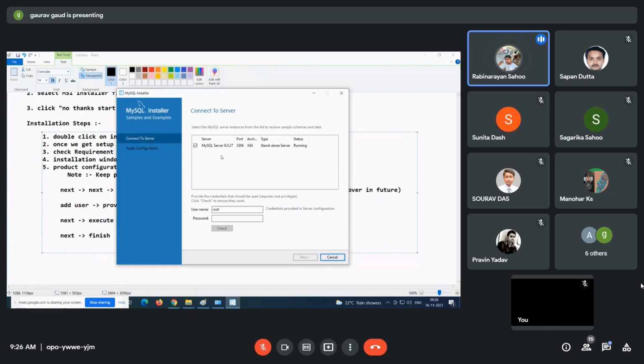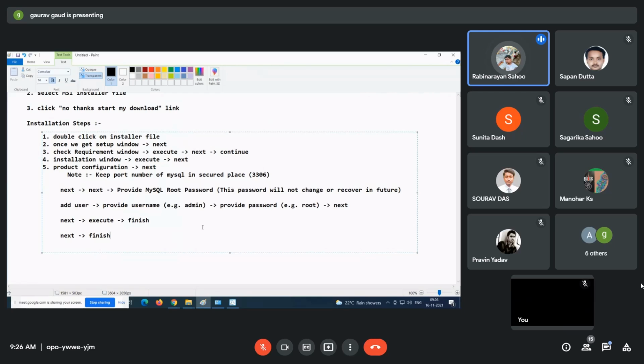Here you have to check. See, status is running. So here username is the credential provided in the server configuration. Username we give as admin. Password we give as root. Click on Check. Are you able to see? Connection is success. You have to check this connection.